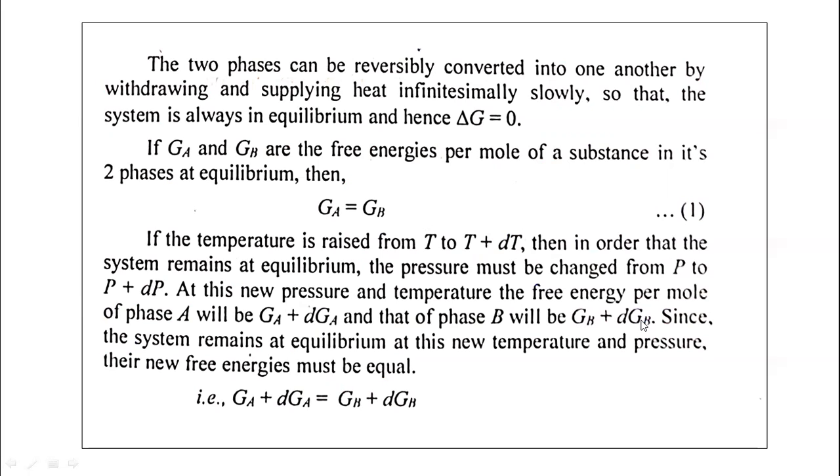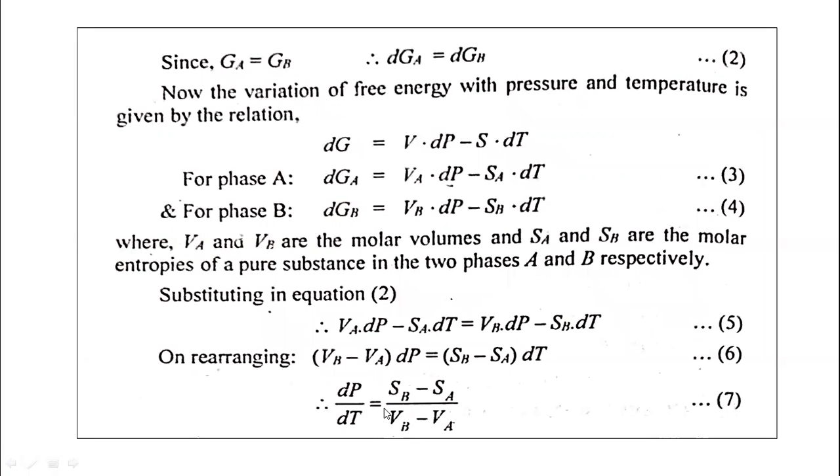Now the system is still at equilibrium. So we can write this equation: Ga plus dGa equals Gb plus dGb. Since Ga is equal to Gb, therefore we can write dGa equals dGb. The small increase in the free energy of the component in phase A becomes equal to the small increase in the free energy of the component in phase B.